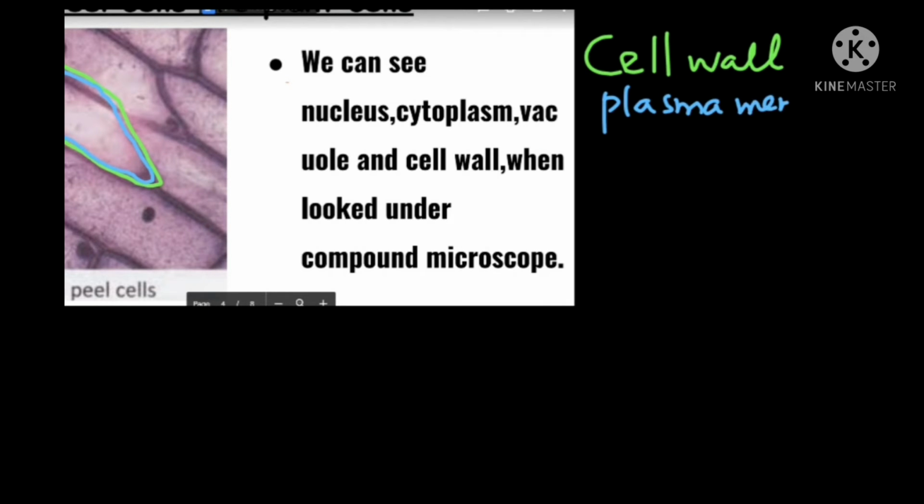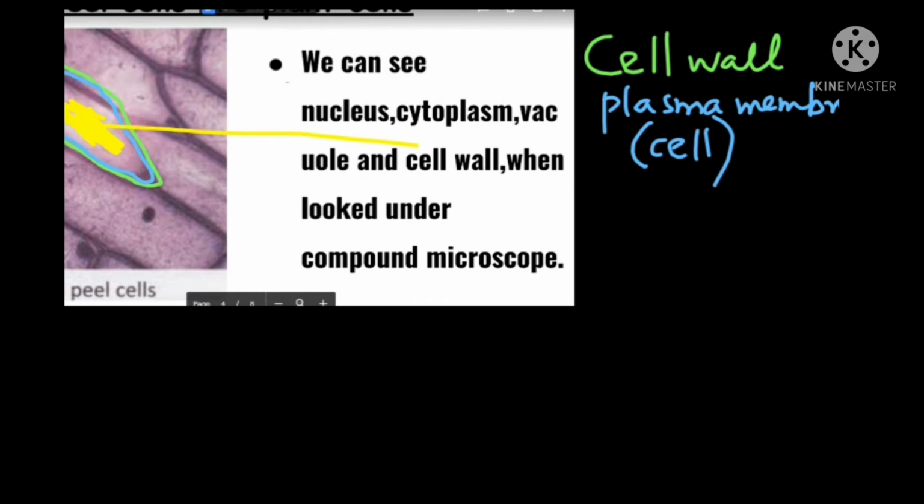Now there is another word for plasma membrane. It is also called cell membrane. So you can call it either plasma membrane or cell membrane. And what is present inside, this liquid part, what is it called? Can you tell me?